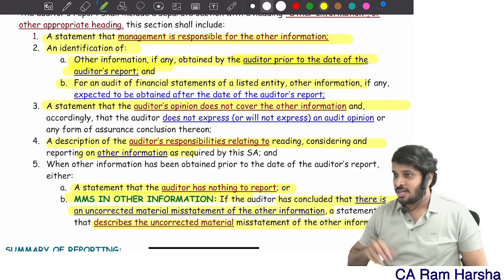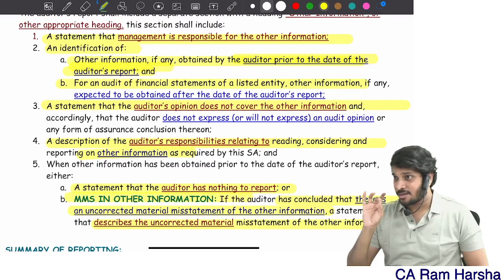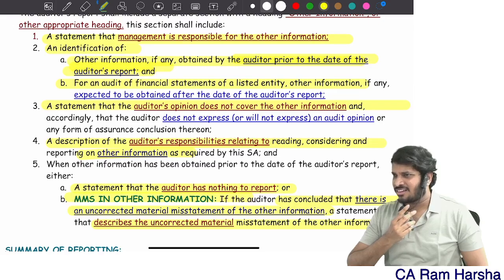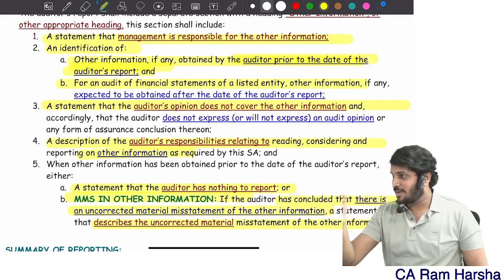Okay. You didn't get evidence, so you are giving disclaimer of opinion. Later on. Sorry. Evidence there in other information. You gave a disclaimer of opinion on the financial statements. For what? Can you please narrate it?